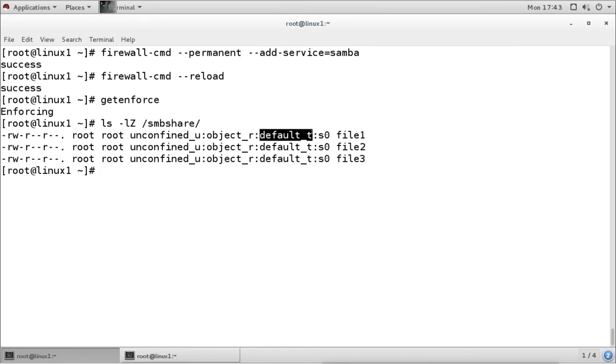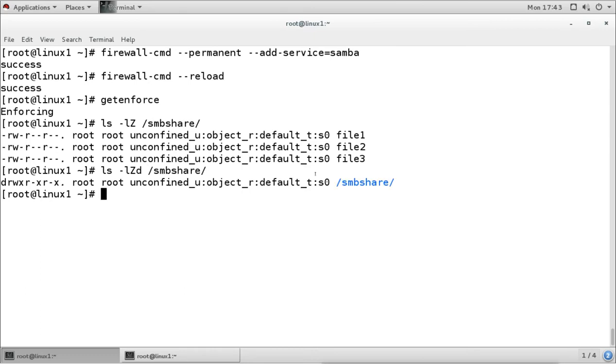All the files are default_t, and the directory itself is default_t, because we have just created it under slash. So we have to make sure that the directory has the proper label, that is samba_share_t. So we have to fix the label.